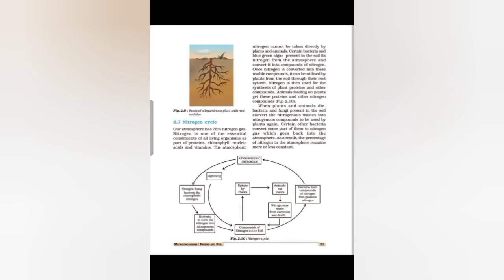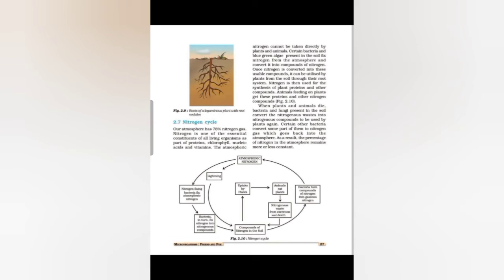We know that certain bacteria and blue-green algae present in the soil fix the nitrogen from the atmosphere and convert it into compounds of nitrogen. Once nitrogen is converted into these usable compounds, it can be utilized by plants from the soil through their root system. Nitrogen is then used for synthesis of plant proteins and other compounds, and animals feeding on plants get these proteins and other nitrogen compounds.